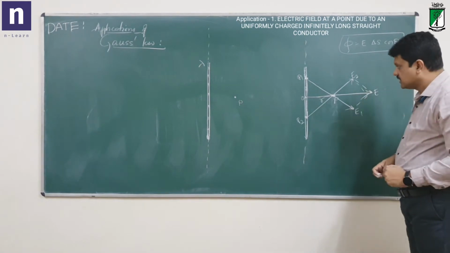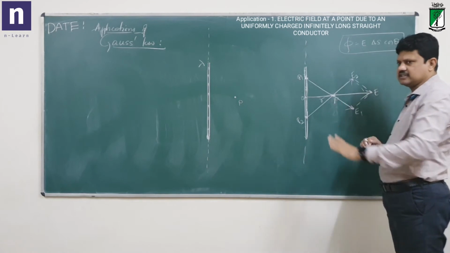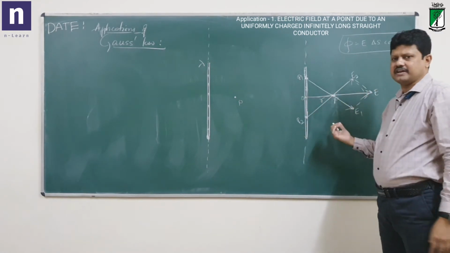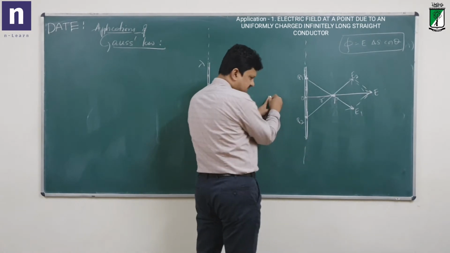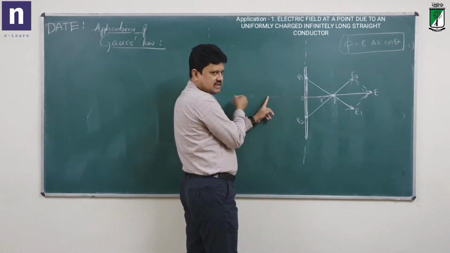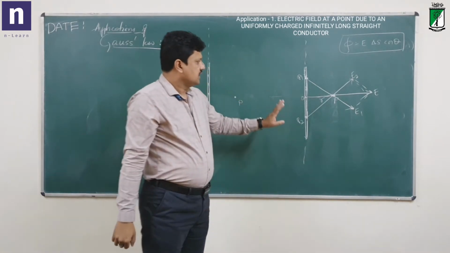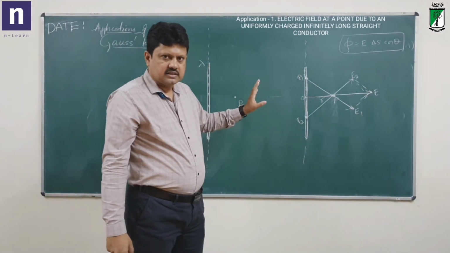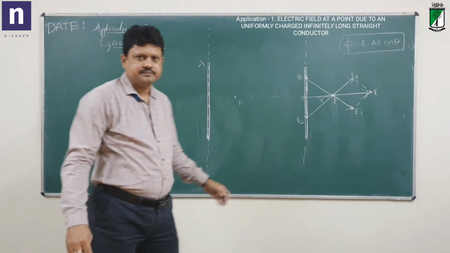So what did you understand from this? The electric field is exactly perpendicular to the conductor at every point, all around it. If I take some point somewhere here also, in the same way the electric field will be perpendicular to the conductor, outward like this. So around the conductor, the electric field at every point is radially outward.